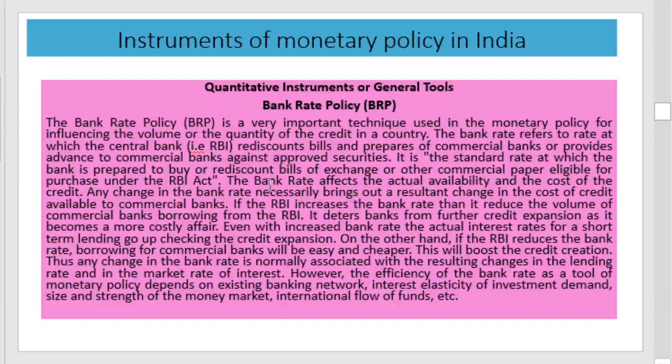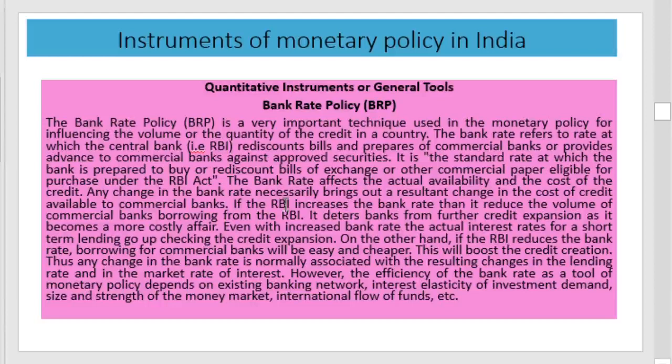It is the standard rate of purchasing or rediscounting bills or other commercial paper from the central bank, and this is used to affect the actual availability and the cost of credit in the economy. Any change in the bank rate results in changes in the cost of credit available to the commercial banks.